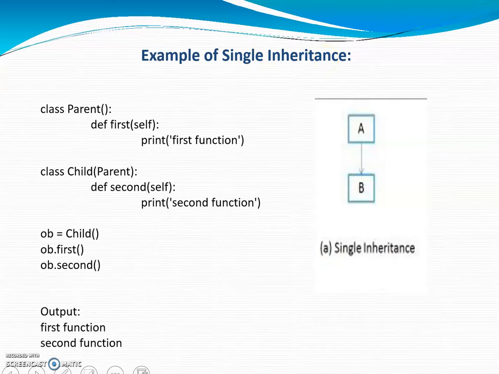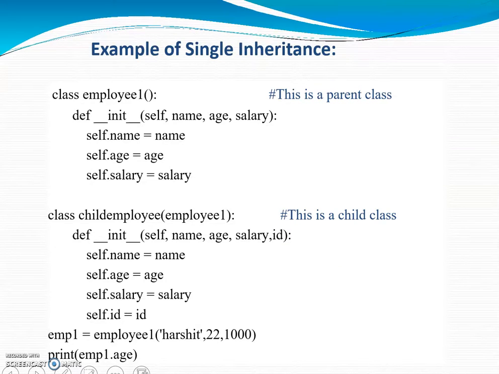Next we will see the second example of single inheritance. Here I have created a class employee1 and defined one constructor which initializes name, age, and salary. Next I have created a class child employee, which is a derived class of employee1. Here again I have created a constructor with name, age, salary, and ID.